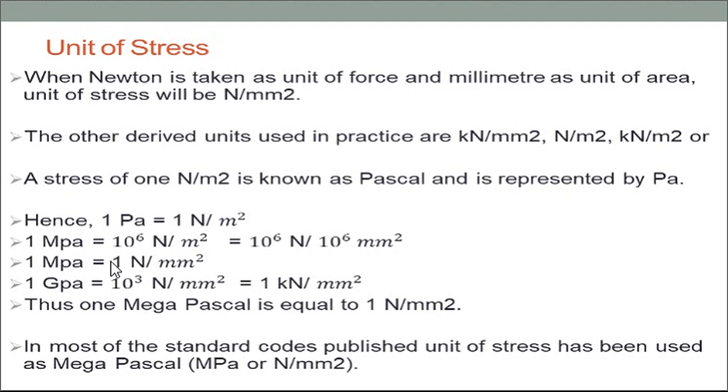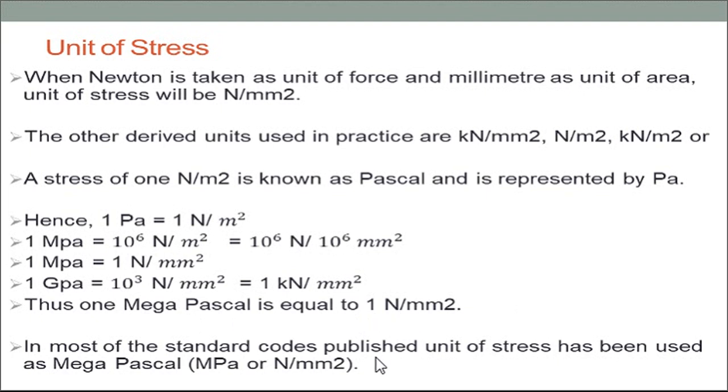GPa means 10 raised to 9 Pascal, or 1 GPa is equal to 10 raised to 3 Newton per mm square, or 1 kilonewton per mm square. Thus 1 megapascal is equal to 1 Newton per mm square, and 1 gigapascal is equal to 10 raised to 3 Newton per mm square.